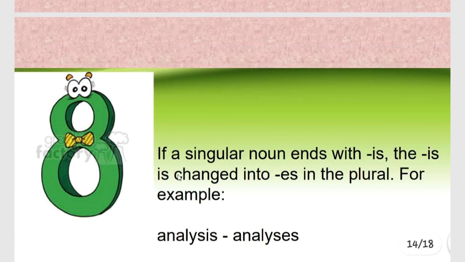Next is, if a singular noun ends with IS, the IS is changed into ES in the plural. For example, analysis, IS, it changes into analyses, ES. The pronunciation changes from "sis" to "seez". Analysis becomes analyses in the plural form. So, any singular noun ending with IS changes into ES in its plural form.